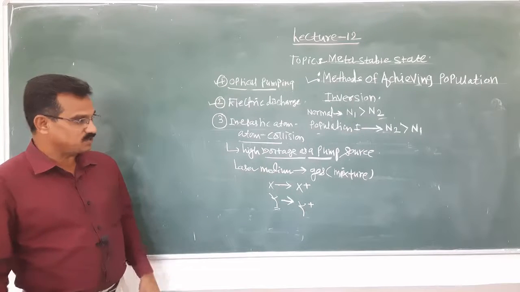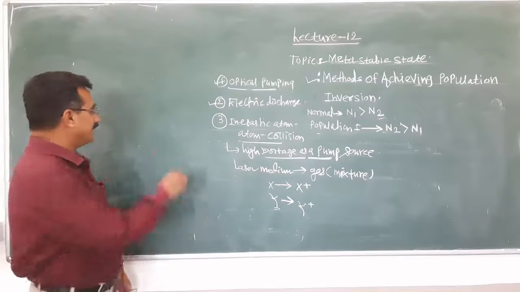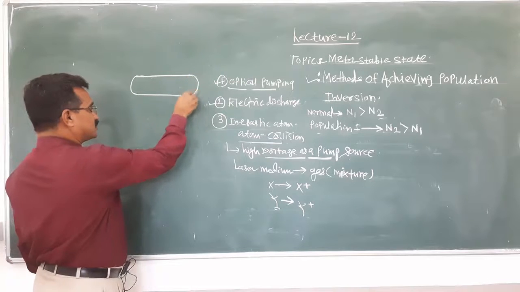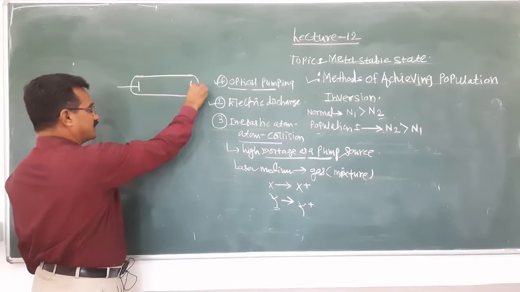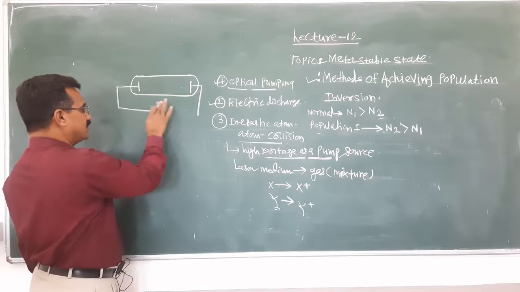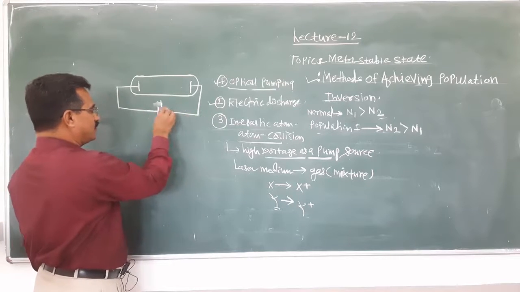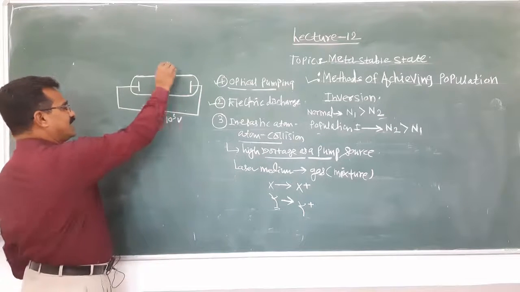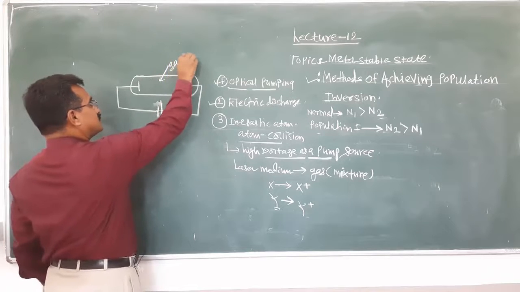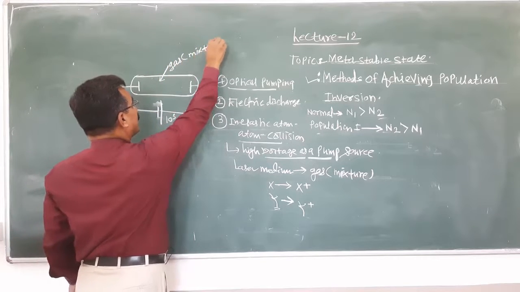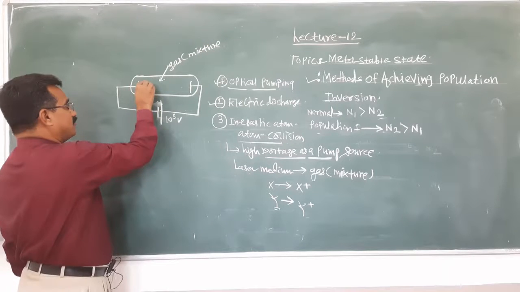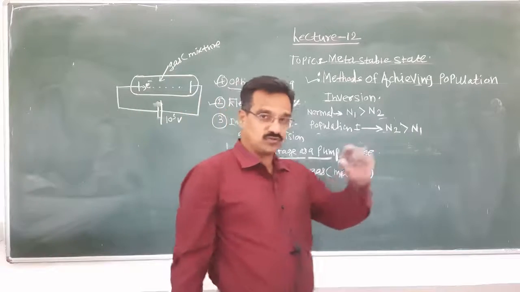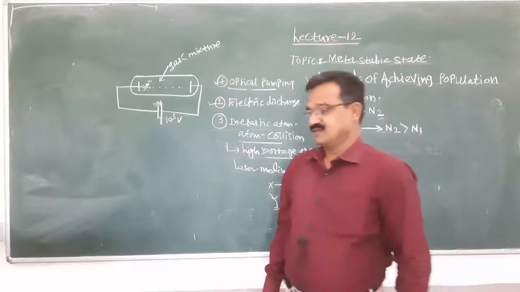How actually does this process take place? Again here is a discharge tube, with an electrode here and an electrode there. Between the electrodes a high voltage is applied, of the order of 10⁻³ volt, and here is a gas mixture. Again electrons are emitted, and those electrons flow through this gas. What will happen?